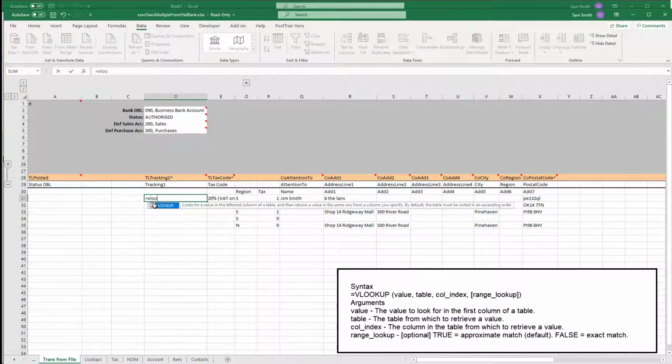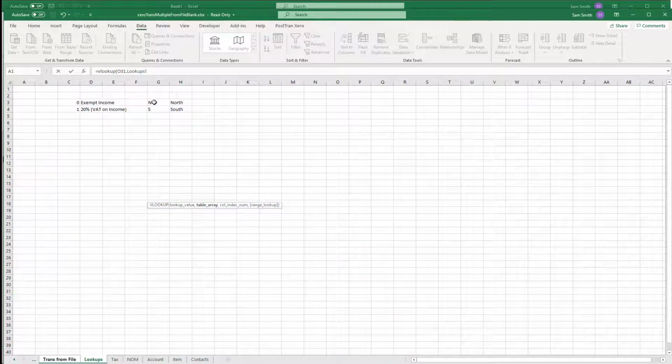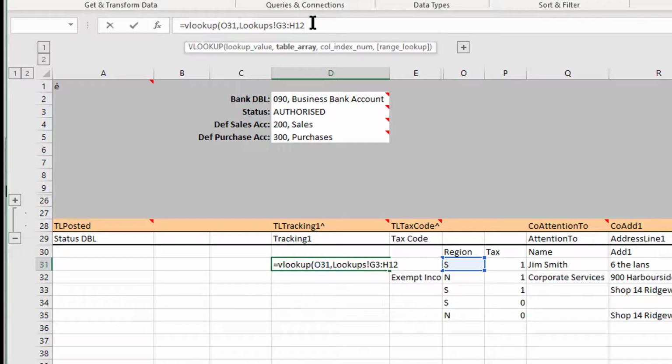So now I can type VLOOKUP, and the value we want is the S. The table is our little lookup table. I think we're okay to expand that, so you might put 10 items there. Do we press return? Yes, no. Ooh, didn't like that. Press and return. Then it's the column index, which basically is the number of columns in to get the value, which I think is 2, and then it will be false.